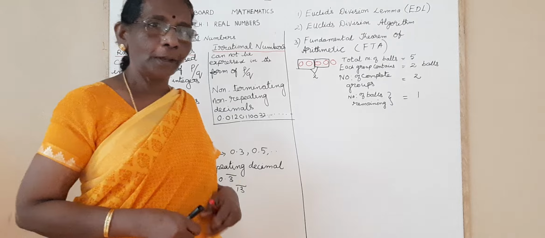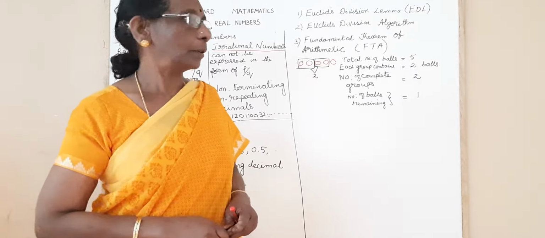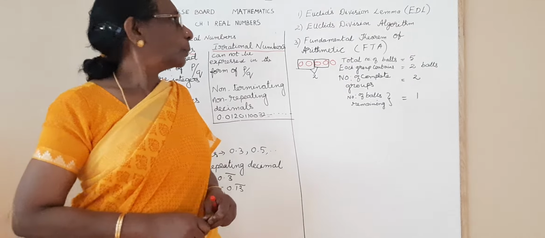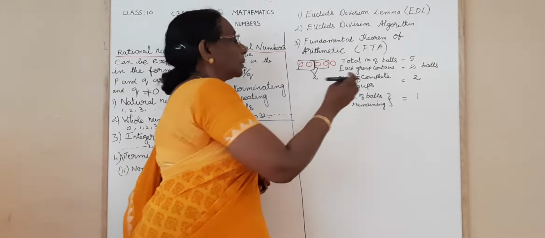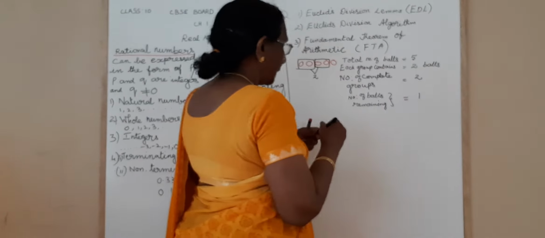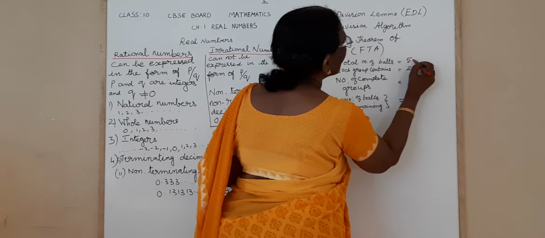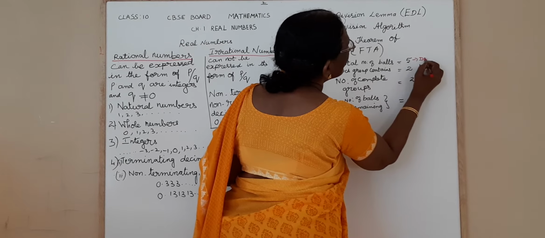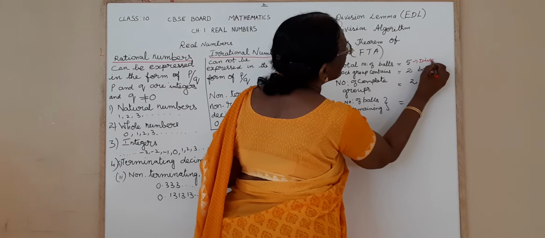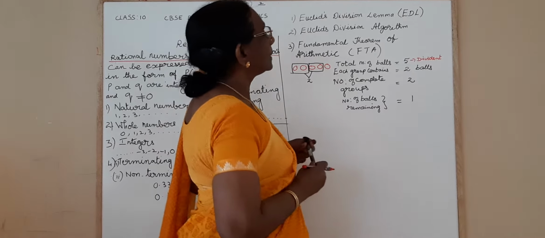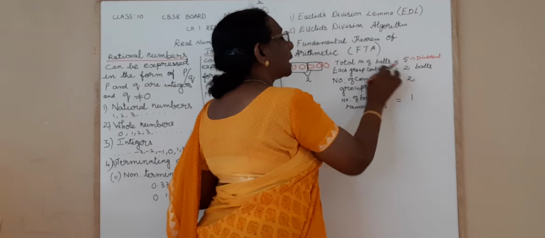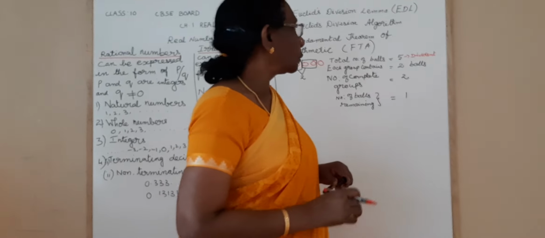Okay, now we have a special name for all these things. I think all of you know. Even then we'll just have a recap. What is the total number of balls called? Come on, say. Yes, very good. It's called as the dividend. Now each group contains how many balls? 2 balls.